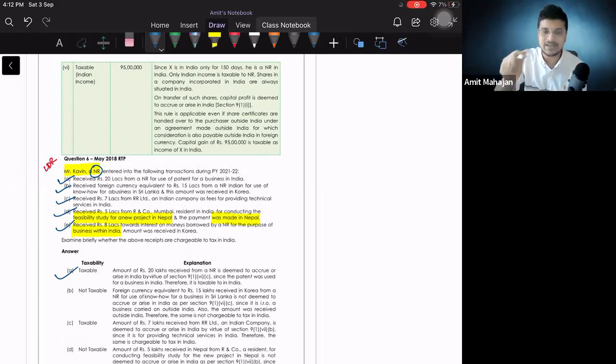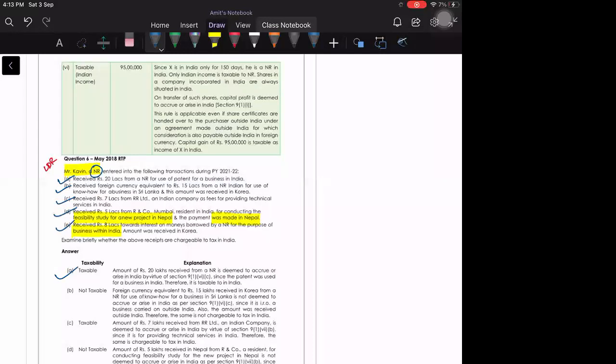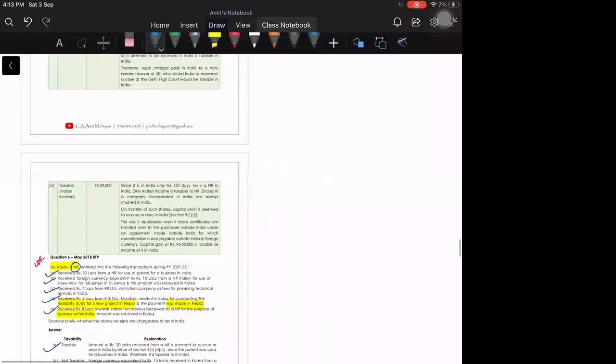So this was a small trick. We will not identify anything, we will not think in those lines. So if we understand that he is coming for the first time, we have to assume one thing: for him, the second basic condition is not applicable, because in his case, 365 days in the past 4 years will never be there in India. So he will have to satisfy only the current year's 182 days condition. Absolutely clear? Yes, sir. Great. Okay.